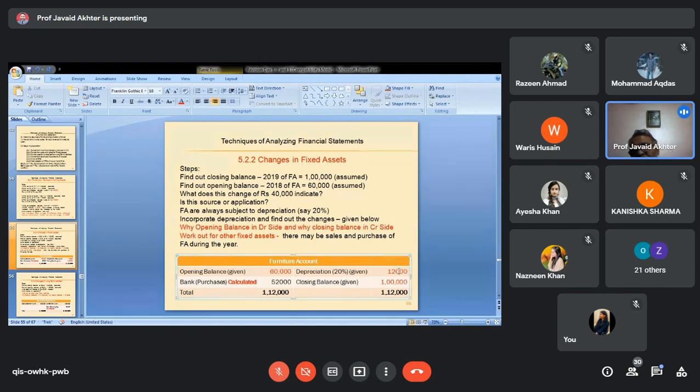Therefore, you write depreciation on the credit side of furniture account. When three figures you have incorporated, the balancing figure would be your purchase or sales. This side is 112, naturally we will write the same figure here and we find out the balance. It is 52,000. This is your purchase or this is your outflow.